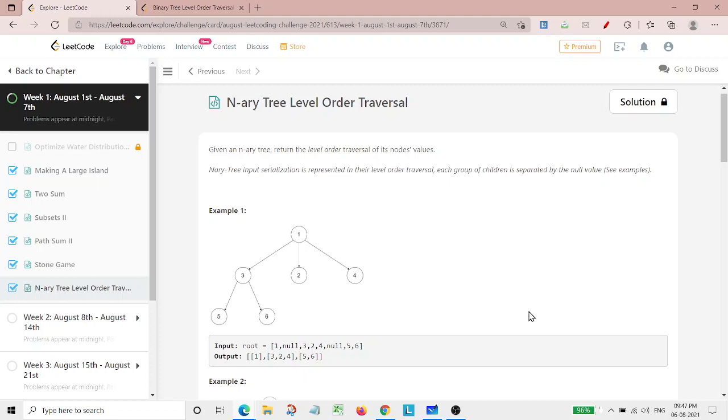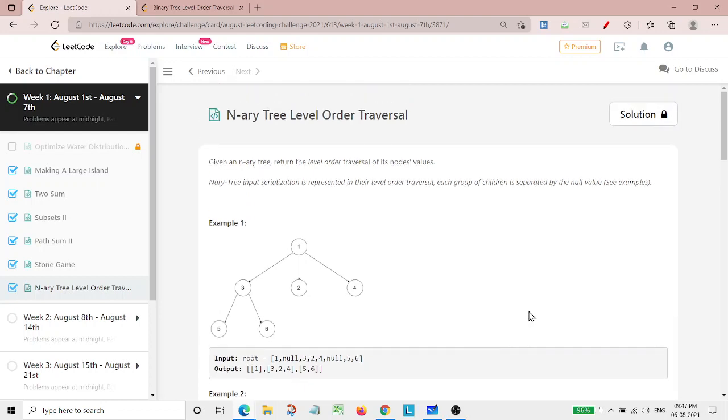So now, as it is an N-ary tree, before doing N-ary tree level order traversal, we should know how we do level order traversal in a binary tree. Because a binary tree always has a maximum of 2 nodes as its children. But here we are having n number of nodes as children of a particular node. So that's why things would be a bit different here, but the algorithm always remains the same.